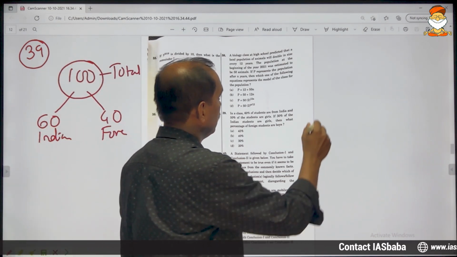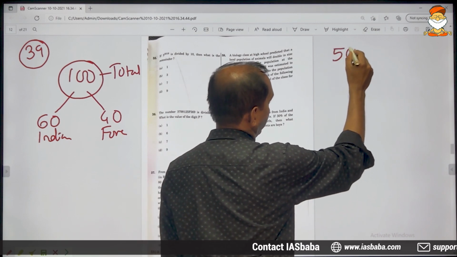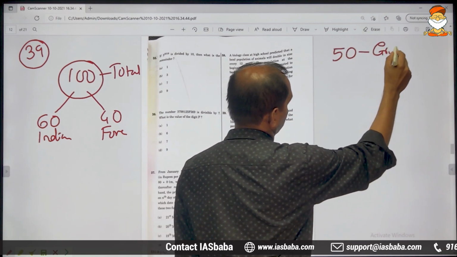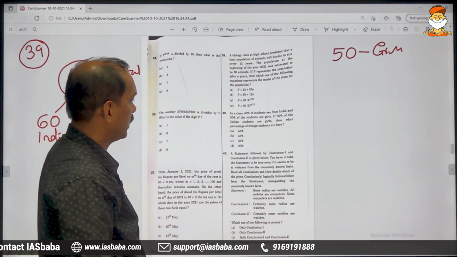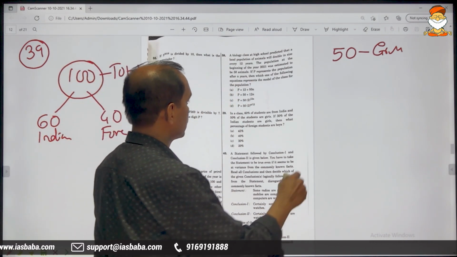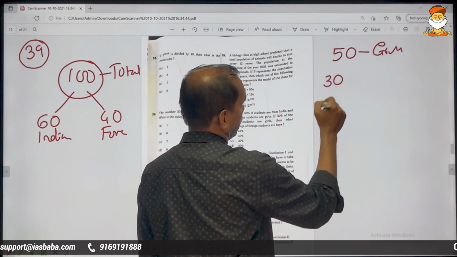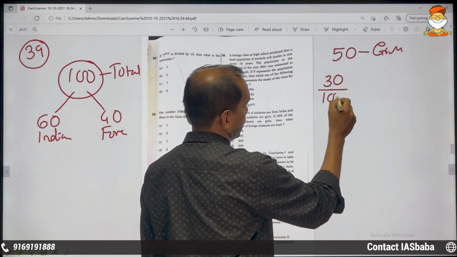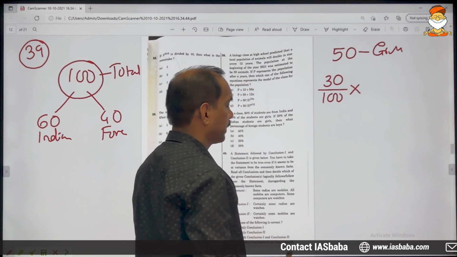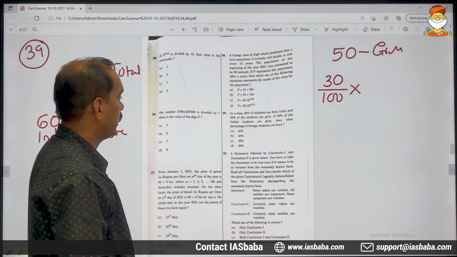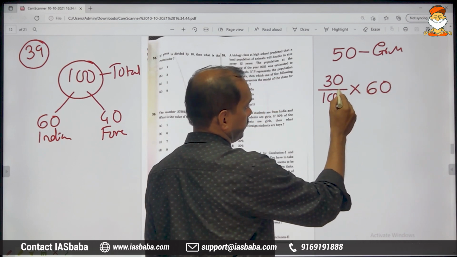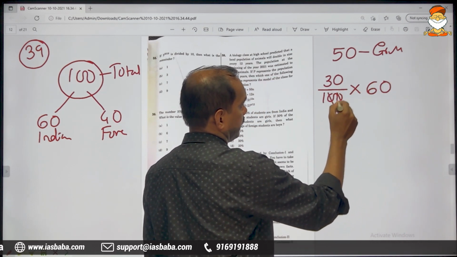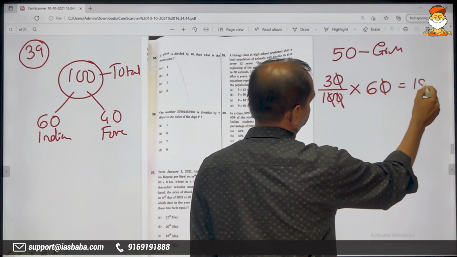50% of the students are girls. Out of every 100, 50 are girls. Total number of girls, 50. And what else? 30% of the Indian students are girls. Per means cent, cent means century, of means into. 30% of Indian students, who are 60 in number: 30% of 60 is 18.